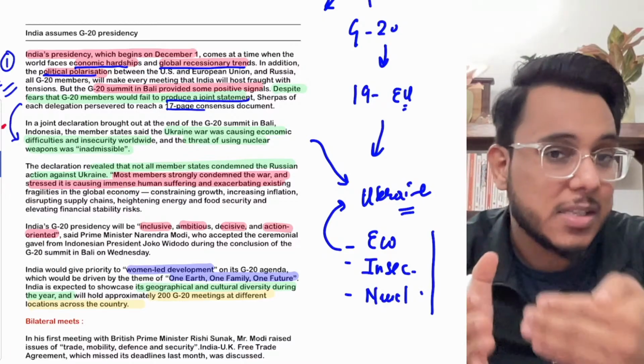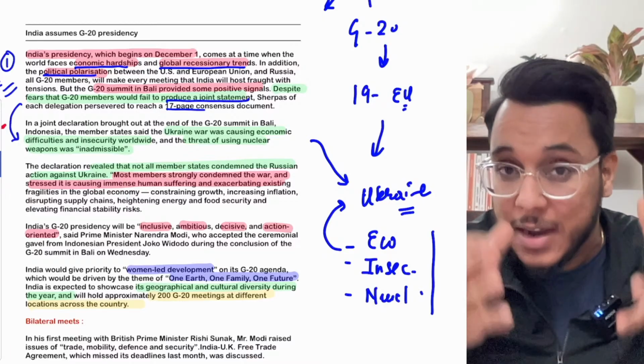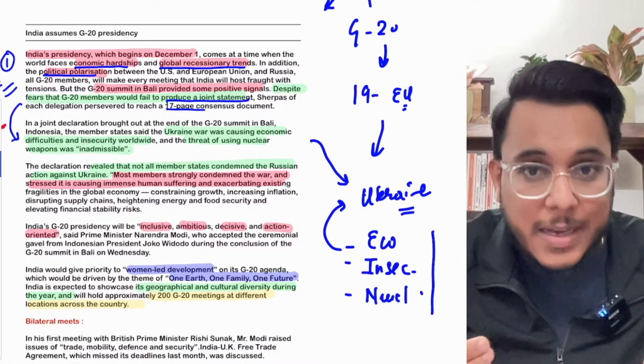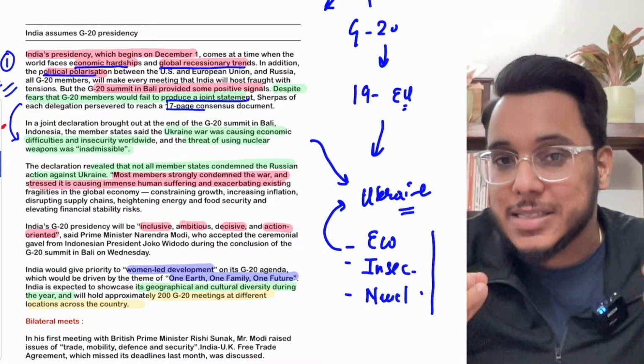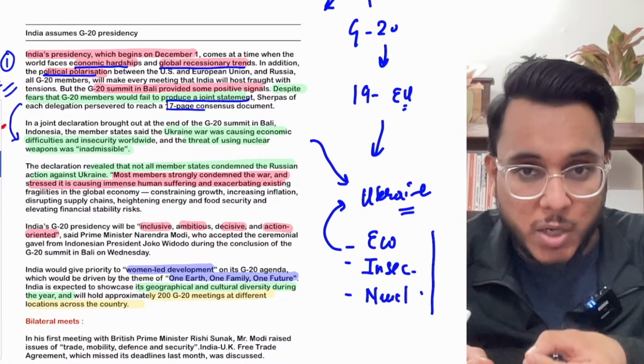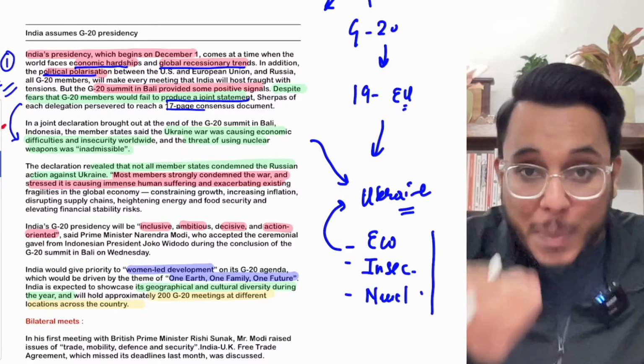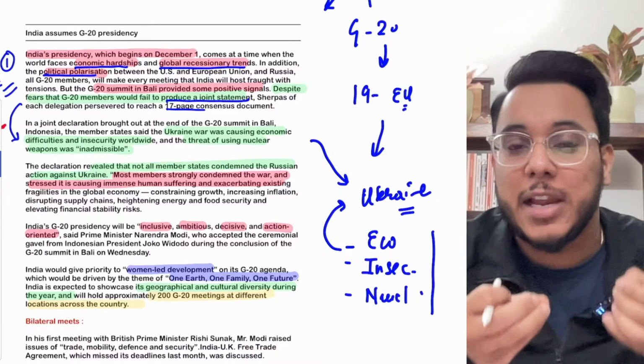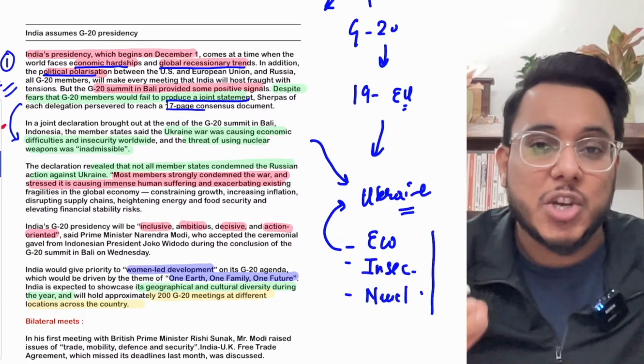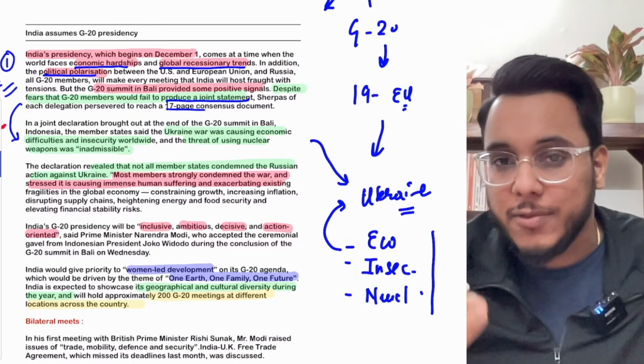Russia has even surpassed Saudi Arabia, so we are importing Russian oil. Thirdly, Russia is not insisting on the dollar. Russia is ready to accept the rupee for international trade. Then finally, Russia is also an important defense partner for India.